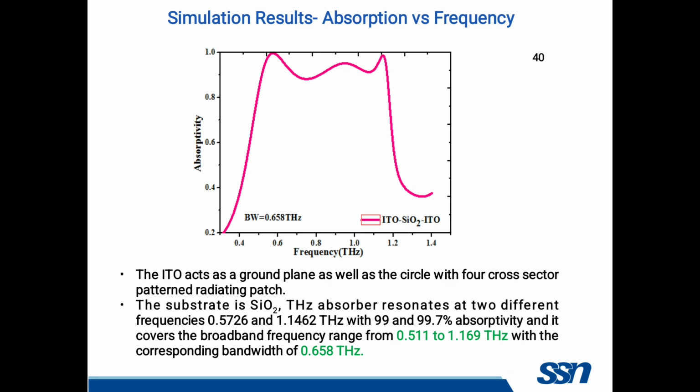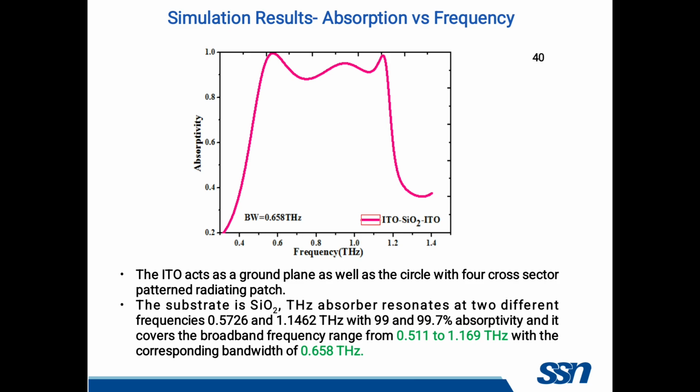We will save the text values from CST Microwave Studio software, and upload them in Excel format to Origin. So it will give a graph like this.